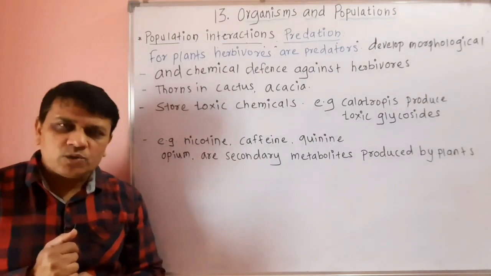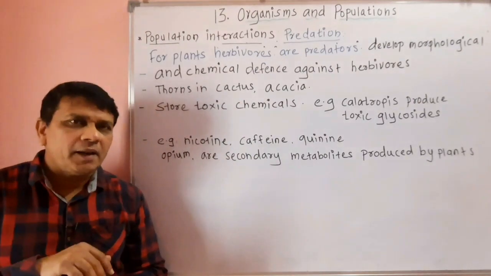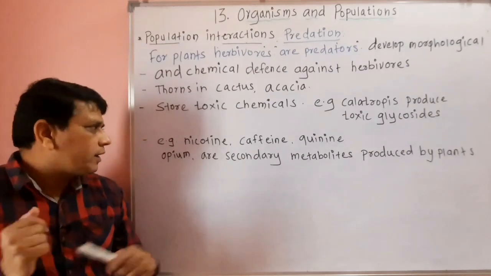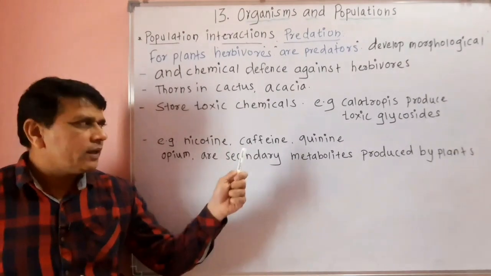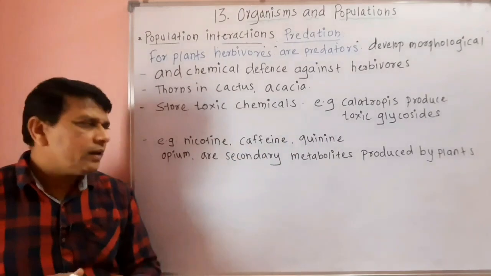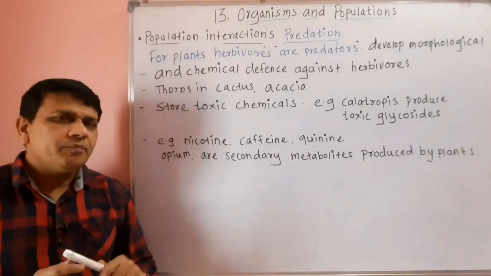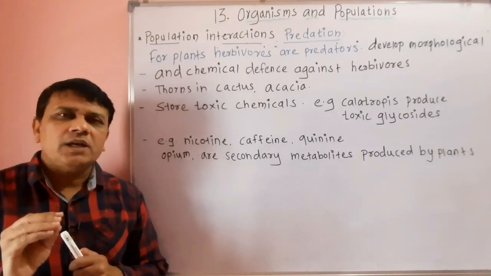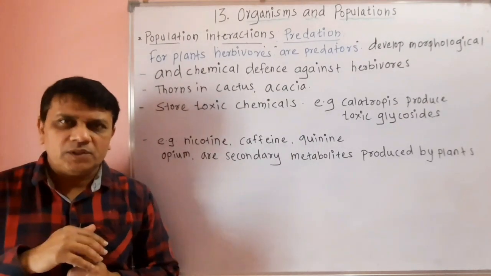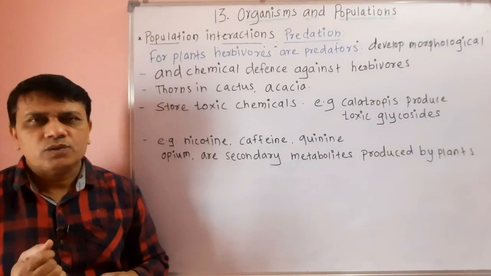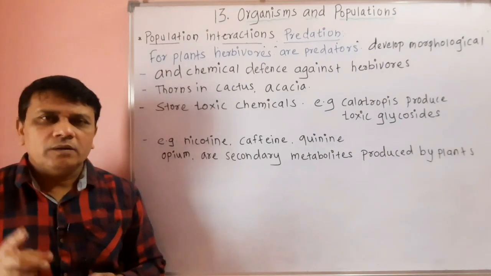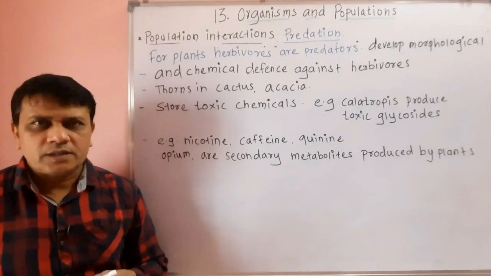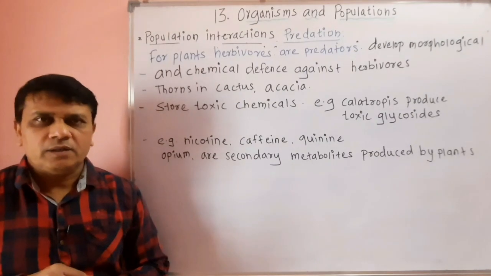Similarly, plants also produce certain secondary metabolites like nicotine, caffeine, quinine, opium, to protect themselves against the grazing or herbivorous animals. So here we have seen the population interaction, that is predation.